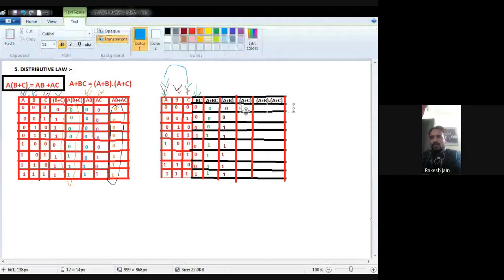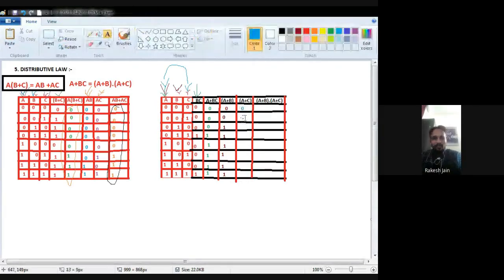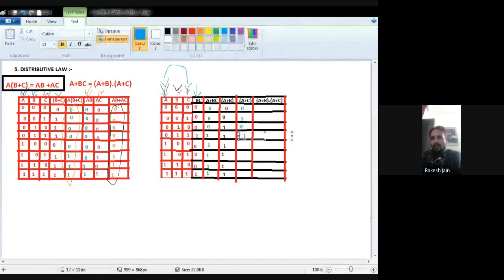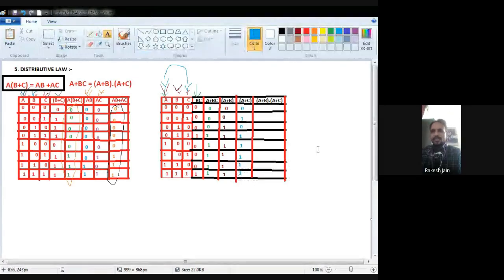Now see very carefully. Now we are going to prove this distributive law for the second case. First of all, B and C, BC. What is BC? B is this one and C is this one. BC means B dot C. It means AND operation. Whenever dot is there, whenever multiplication, it means AND operation. And what is the basic definition for the AND operation? Any input is 0, the output will be 0.